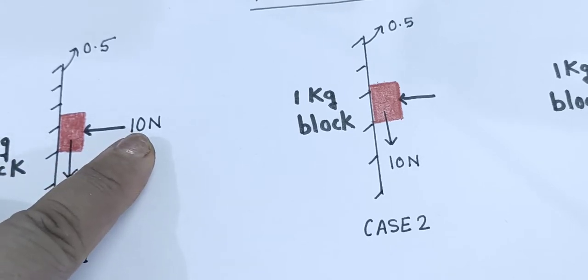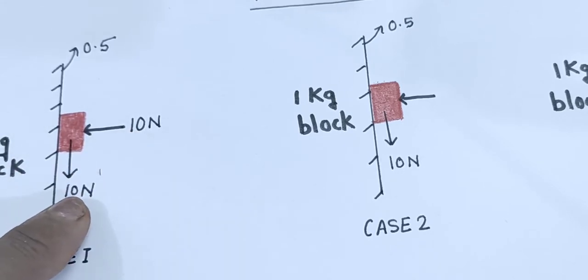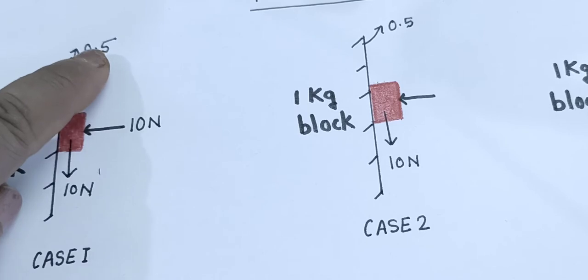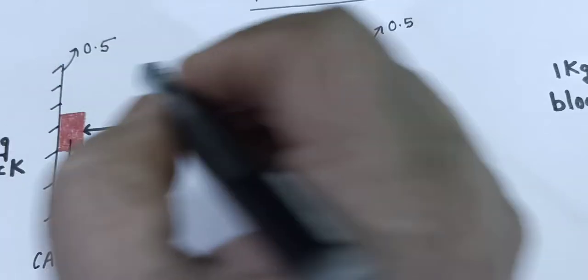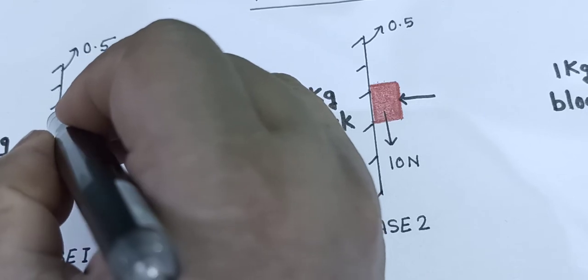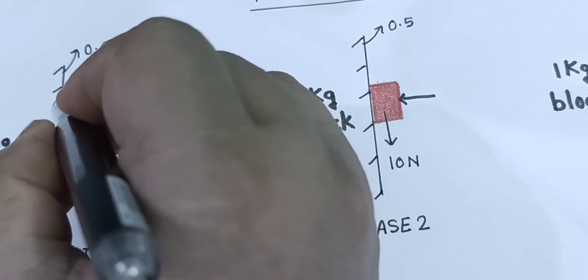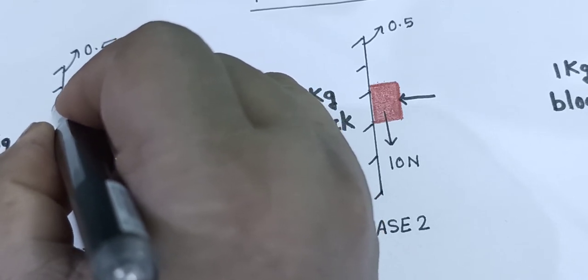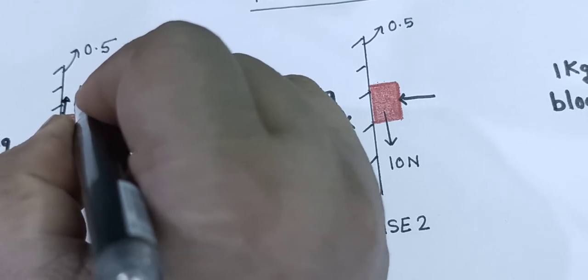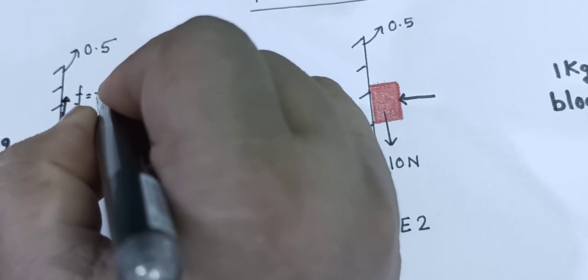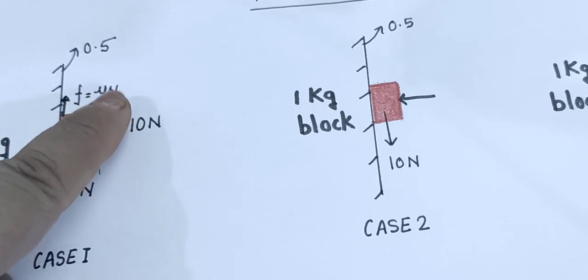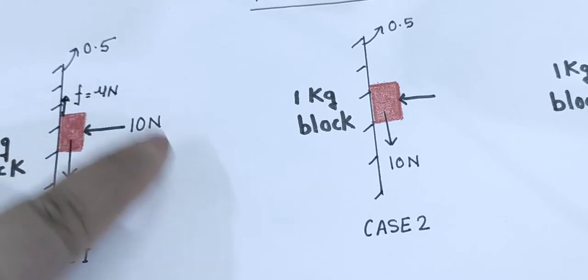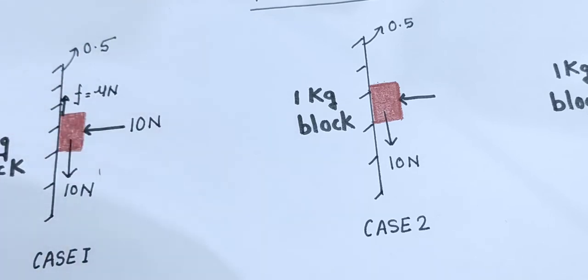This is 10 Newton, this is 10 Newton, and the coefficient of friction is 0.5, right? So the frictional force between the wall and the block F will be mu into N. Now, I am again explaining the mechanics behind this whole force world.